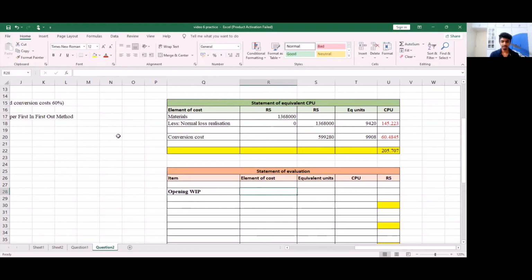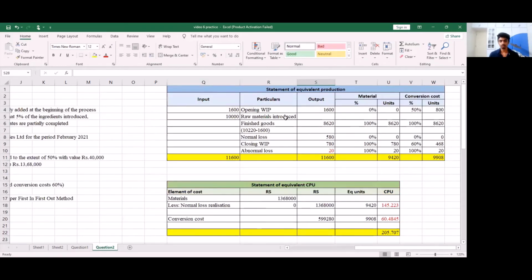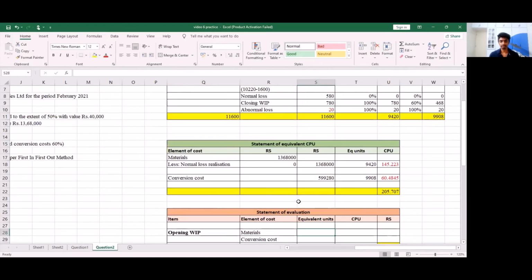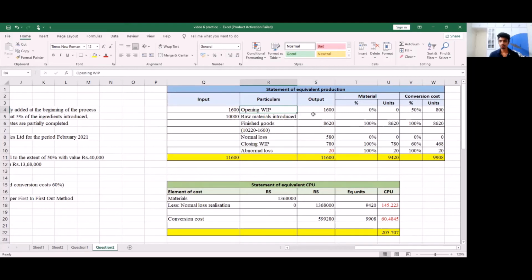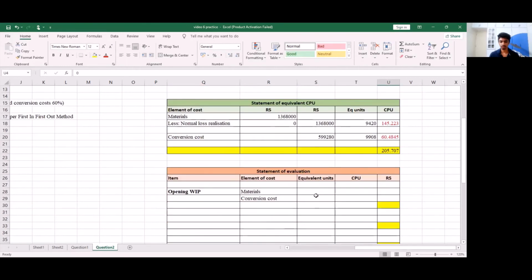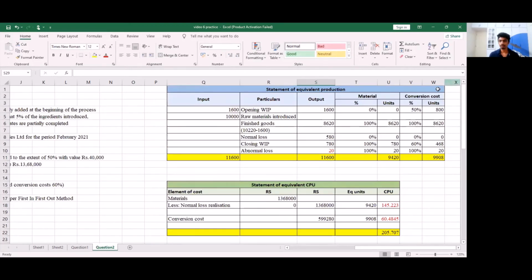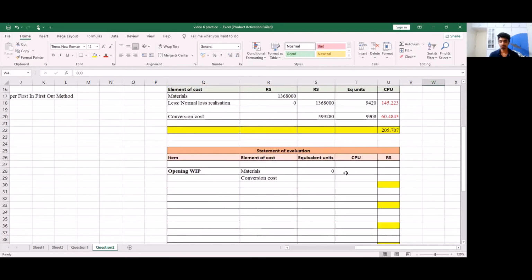Element of cost, we will have materials and conversion cost. Equivalent units, we will take from here. So for opening work in progress, materials, my equivalent units is going to be 0. We check under the materials column, we get units as 0. So here I'm going to write 0. And as for conversion cost, my equivalent units is 800.